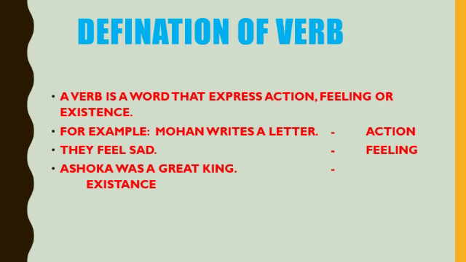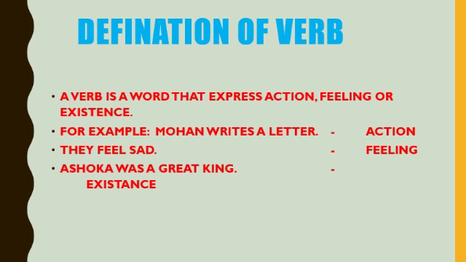Now we come to its definition. A verb is a word that expresses action, feeling, or existence. Action is what you do. You play, you go, you sleep, you eat, you fall, you wake.